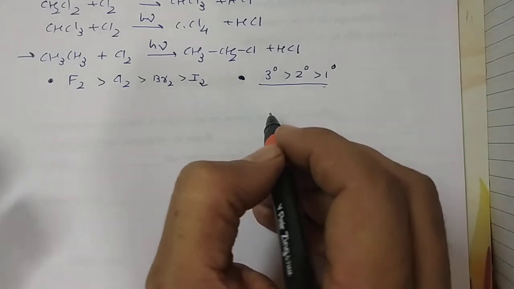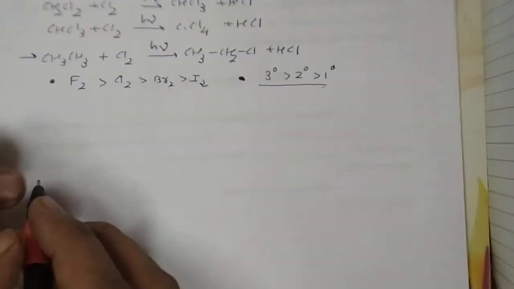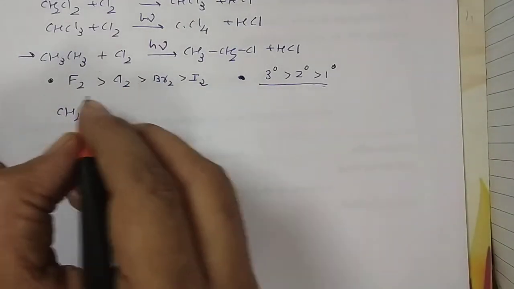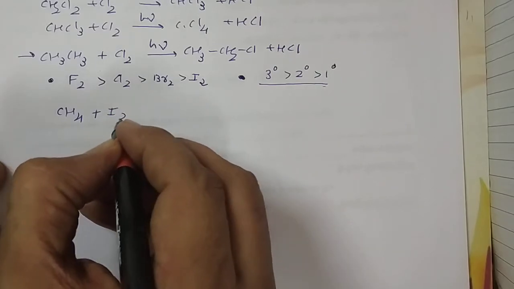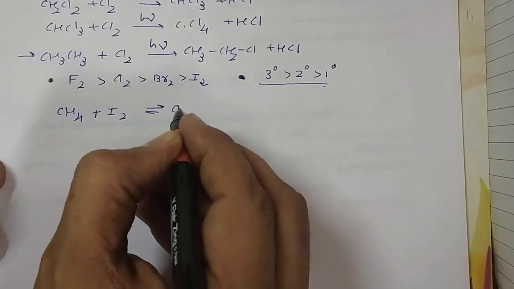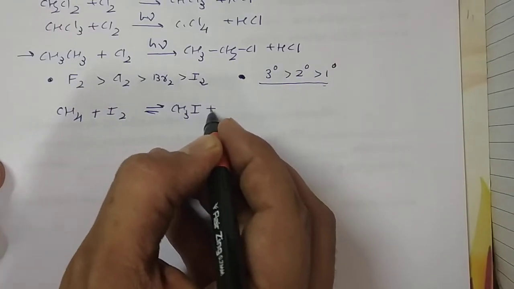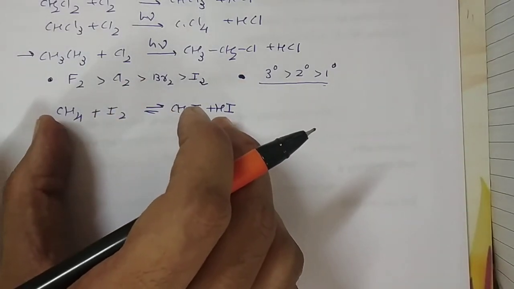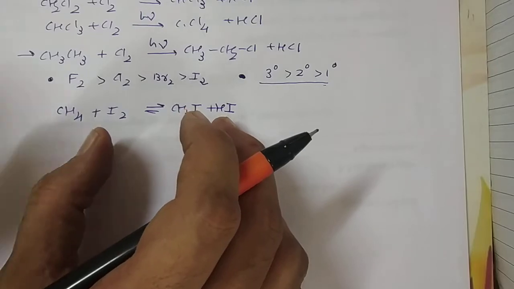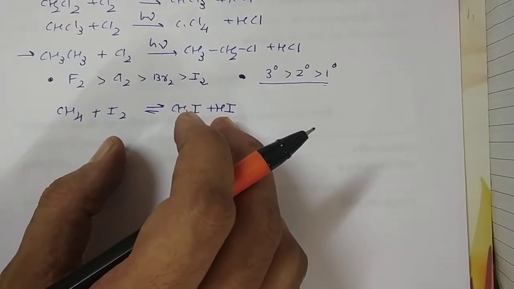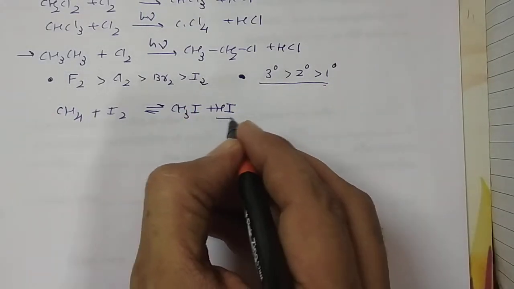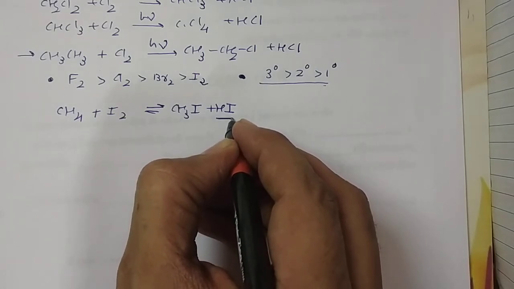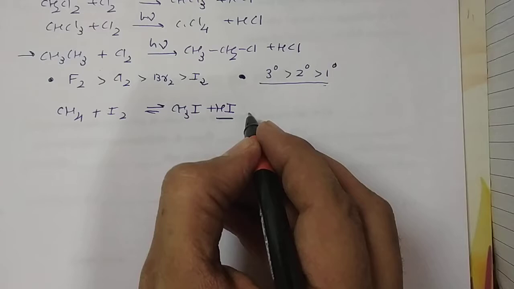It's a reversible reaction, because when we react CH4 in presence of iodine, we get the products CH3I and HI, but this reaction is very slow. The reaction of iodine with alkanes is reversible, because the hydrogen iodide formed as a byproduct is a moderate reducing agent.